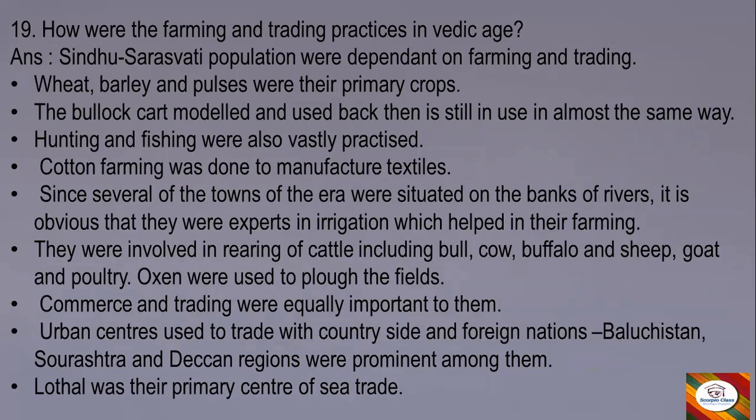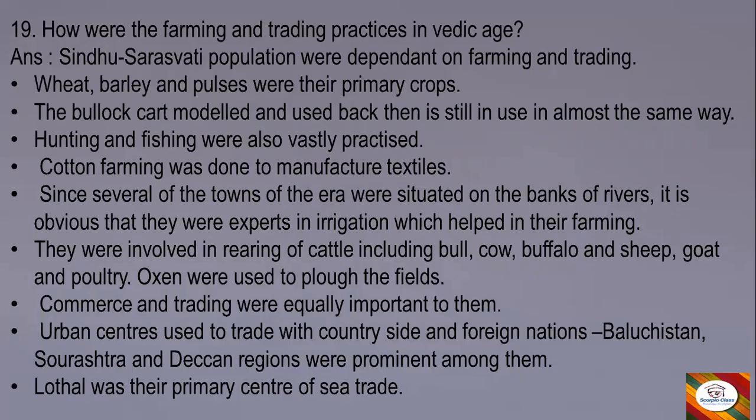Answer. Sindhu Saraswati population were dependent on farming and trading. Wheat, barley, and pulses were their primary crops. The bullock cart modeled and used back then is still in use in almost the same way. Hunting and fishing were also vastly practiced. Cotton farming was done to manufacture textiles.